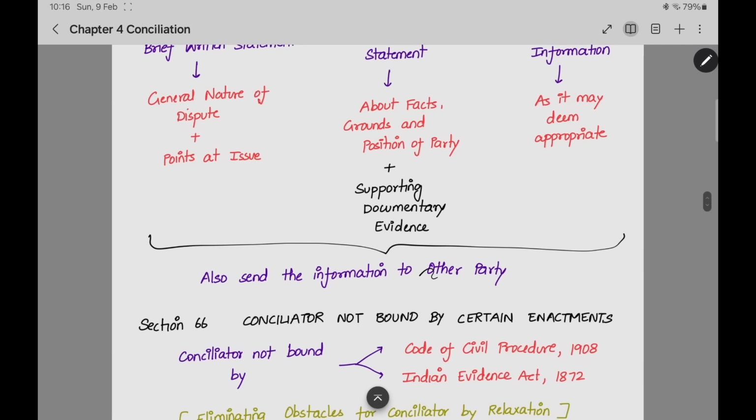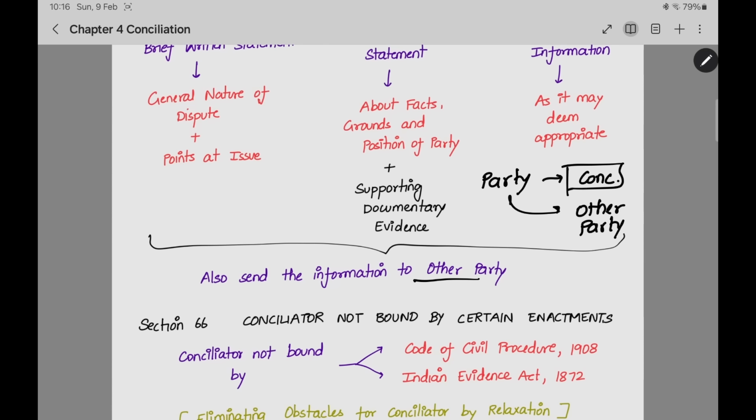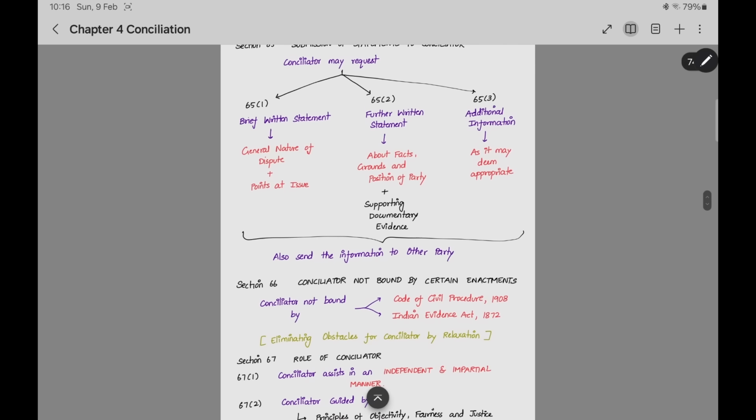Also send the information to the other party. When one party is sending all this information to the conciliator, he should also send this to the other party. The meaning is, whatever documents are received by the conciliator should be given to the other party also. This is the provision given under section number 65.